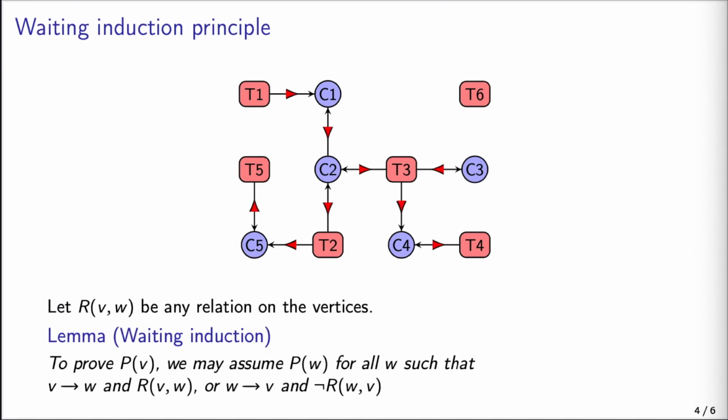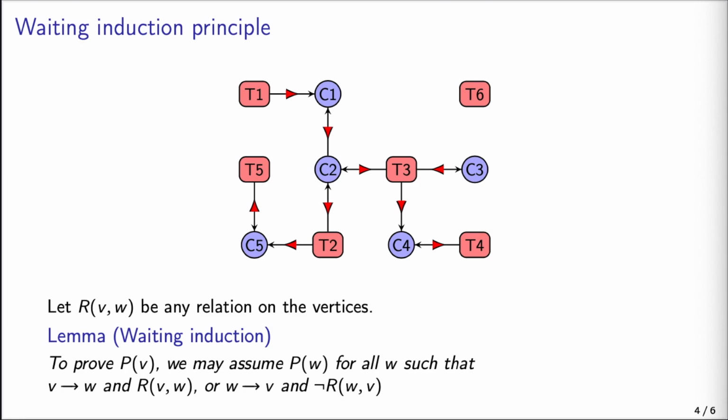To prove deadlock freedom, we have to find a thread in the graph that can make progress. We do this by annotating the edges with red waiting triangles. These indicate which side is waiting for the other side to perform the next action. We can then find a thread that can make progress by starting at any vertex and following the edges in the waiting direction. Because the graph is acyclic, we always end up at a vertex that is not waiting for anyone else. We formalize this search with an induction principle that we call waiting induction.